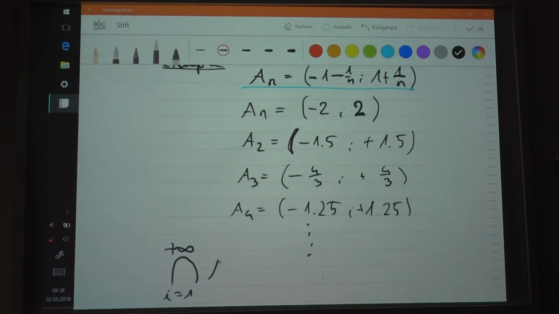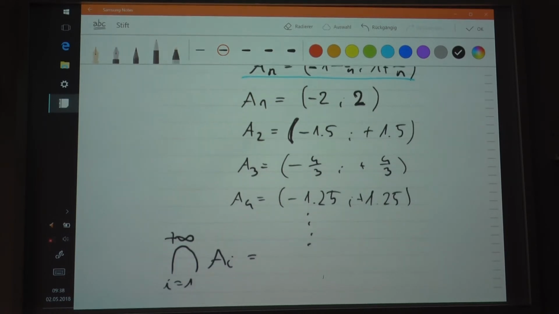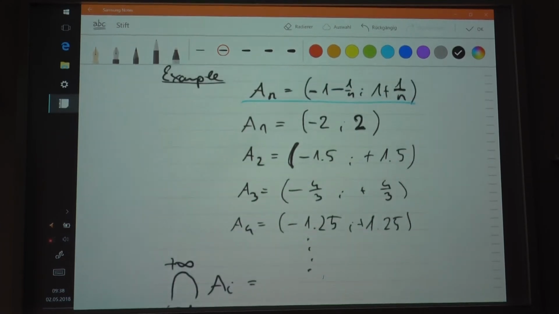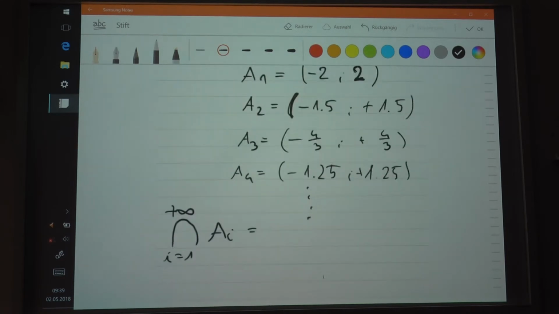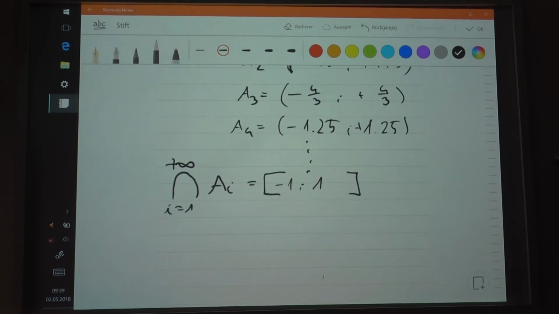So the countable intersection of these intervals will be equal to what? We're getting closer to -1 and 1, but -1 and 1 will always be in there. No matter what, the upper and lower bounds, -1 and 1, will always be in the intersection, because if it's in all of them, then it's in the intersection of them. So this will be a closed interval that goes from -1 to 1.